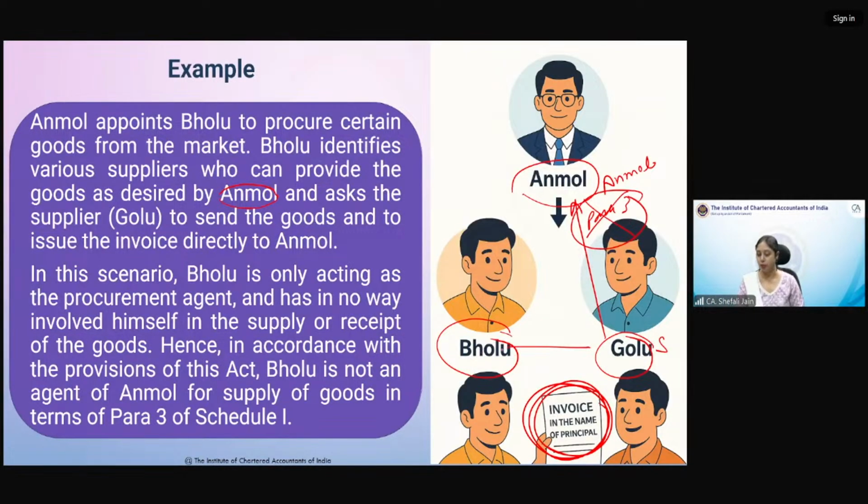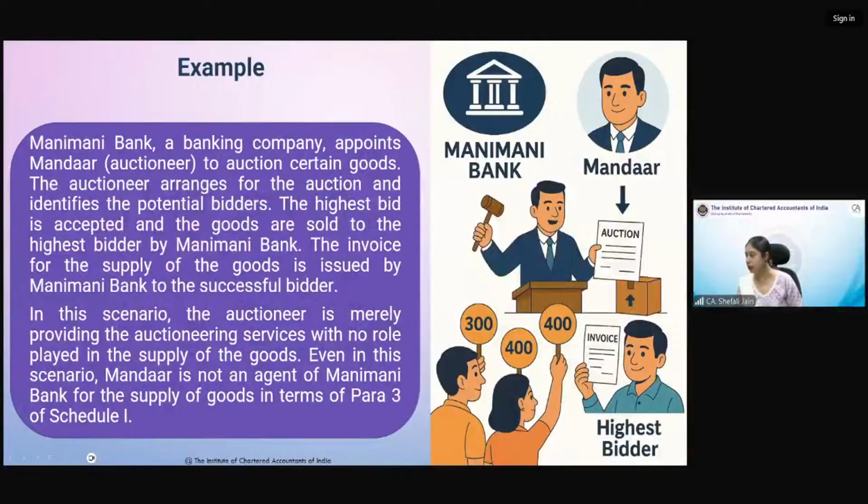This agent Bholu is not actually a para 3 agent, and therefore this supply, okay, I will take your doubt, Anil. If you can repeat that doubt in the chat box again, because I think you might have exited the chat and your chat is not coming here. So just put your doubt once again, Kulti.